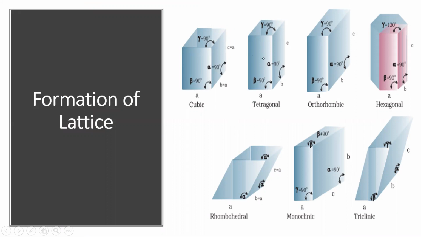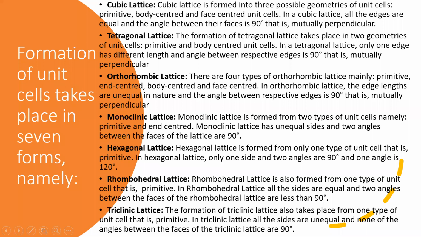In tetragonal, we have alpha equal to 90, beta equal to 90, gamma also equal to 90, and the shape will be different. In orthorhombic, alpha is equal to 90, beta is equal to 90, gamma is also equal to 90. Whereas in hexagonal, alpha is equal to 90, beta is equal to 90, and gamma is not 90, it is equal to 120 degrees. Rhombohedral, monoclinic, and triclinic also have their own angles. Let us see a brief discussion about all these, and it is given in the table clearly.